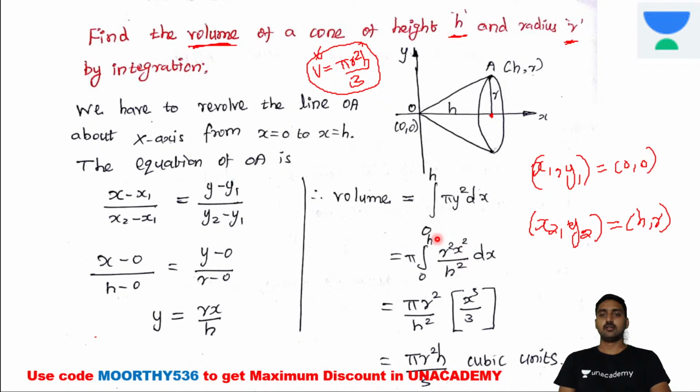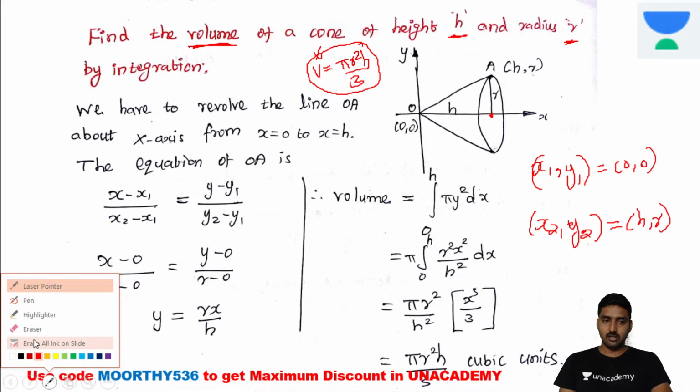While integrating the given function with respect to x, r square and h square are constant, so pi r square divided by h square. Now x square is integrated with respect to x, therefore it's x cube divided by 3. Is it clear now? So we get pi r square h divided by 3. Here we need to substitute the upper and lower limits.